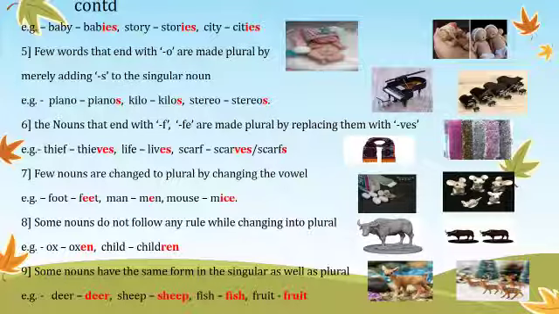So you have to keep in mind what words are used and how they are to be changed from singular to plural and from plural to singular. Then sheep becomes sheep. Fish also remains the same as fish. Fruit, yes, it remains as fruit.